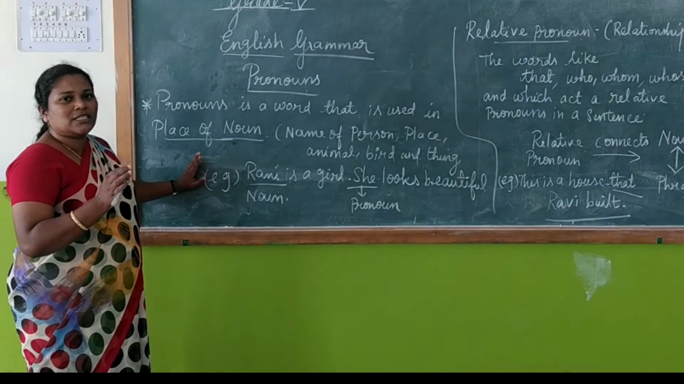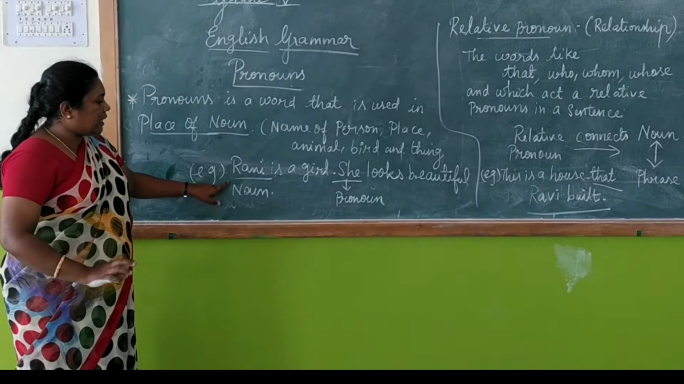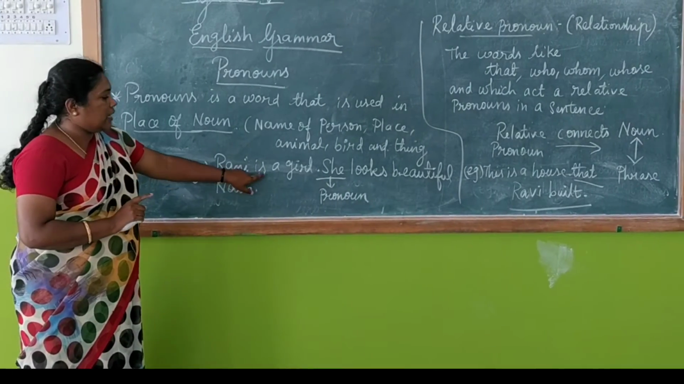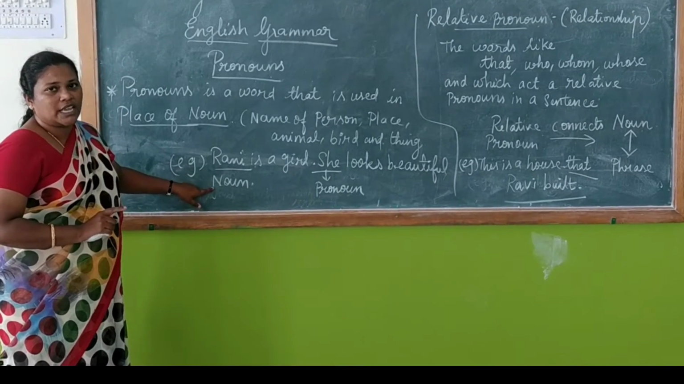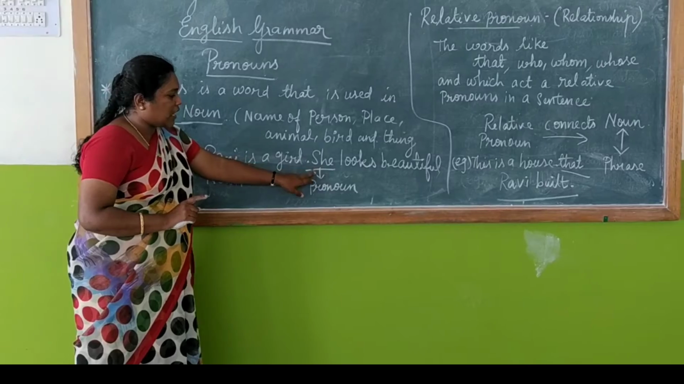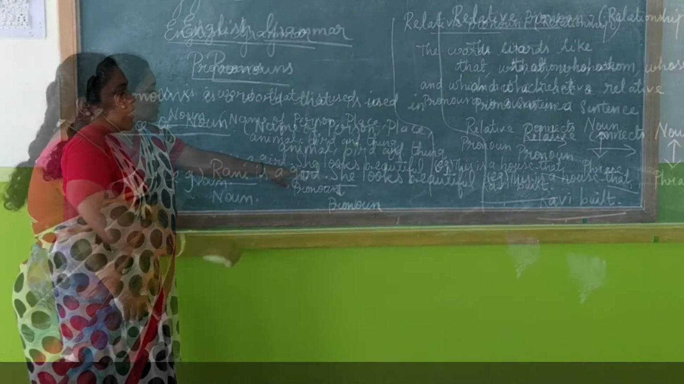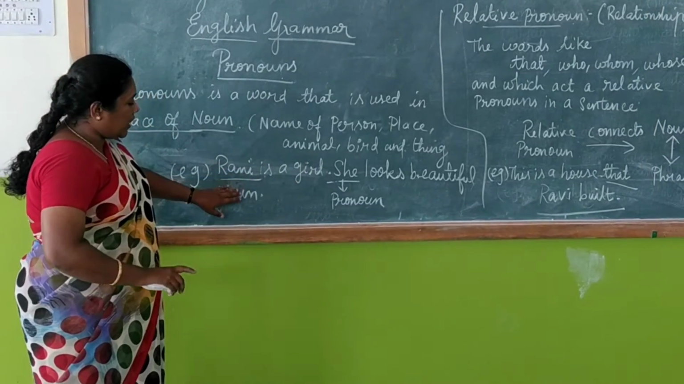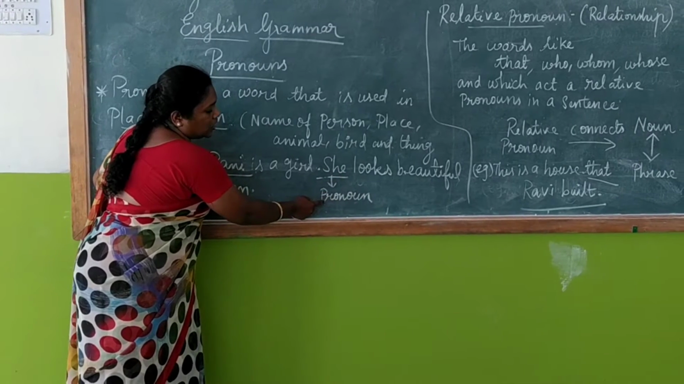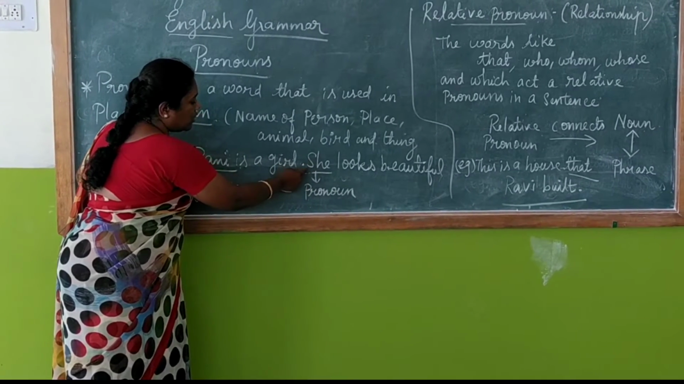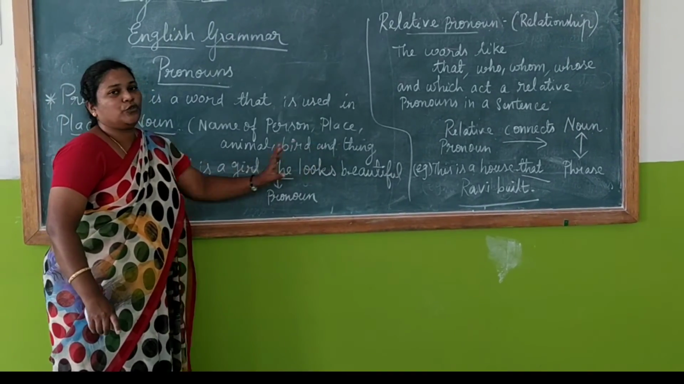So pronoun means a word that is used in the place of noun, as I told you. See the example here. Rani is a girl. So who is Rani here? Noun. Rani is the noun here, and I am representing Rani with the pronoun she. She looks beautiful. See, she is the pronoun here.